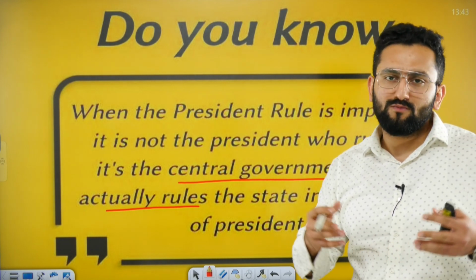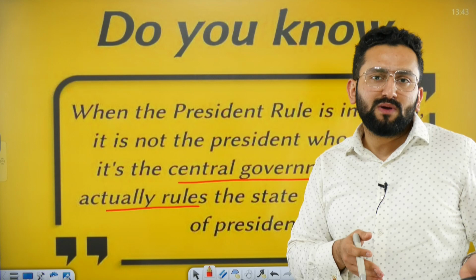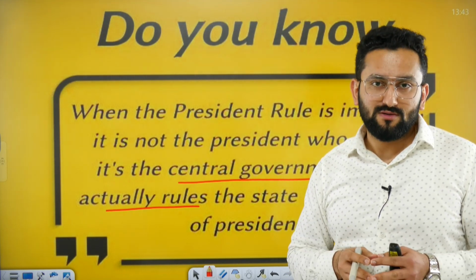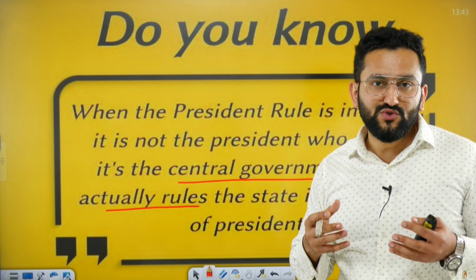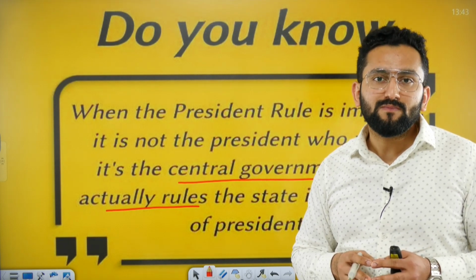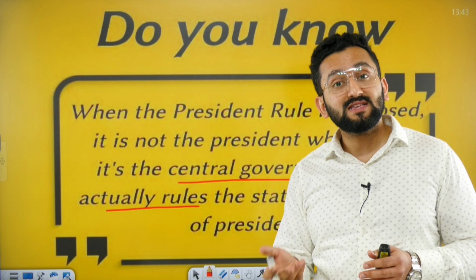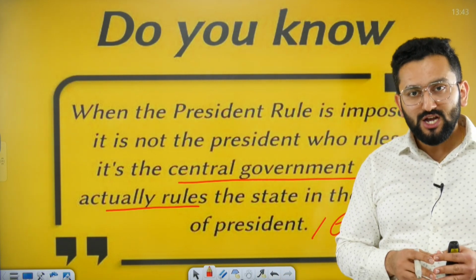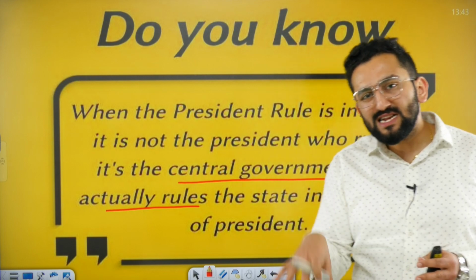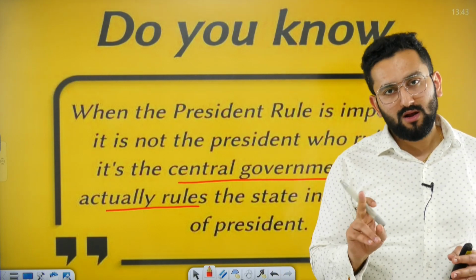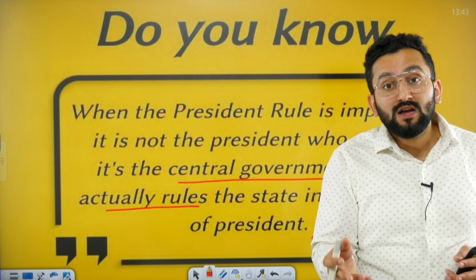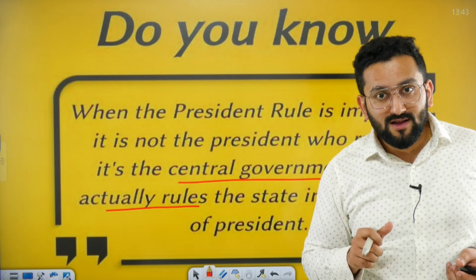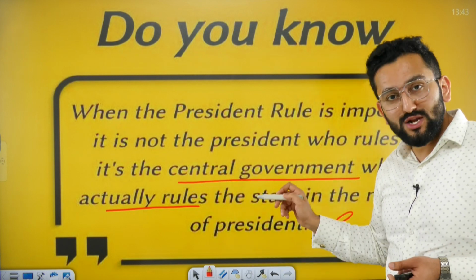Some state government is saying no. Either we are not capable to uphold the constitution or we don't want to work as per the Indian constitution. Don't you think it can be a threat to India? In such circumstances, Article 356 can be used, by which President's rule can be imposed. When I say President's rule, it means the state government will not have power, because this state government was not successful in running the state as per the constitution. So in this case, the president is going to rule.